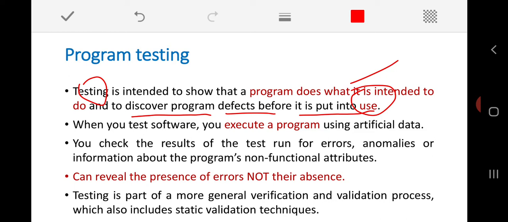Whenever we test the software, we need to execute the program, means we need to run the software. Whenever we run it, normally we use a set of artificial data, because as developers or testing professionals we use our own predefined set of data. Is it clear?